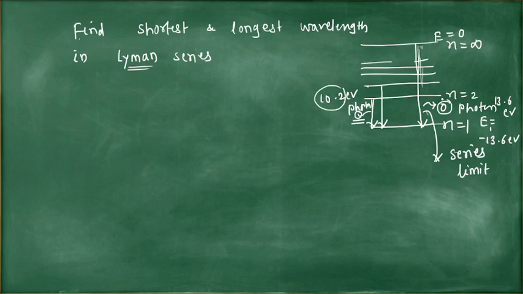So which photon has greater energy? The transition from n equal to infinity to n equal to 1.